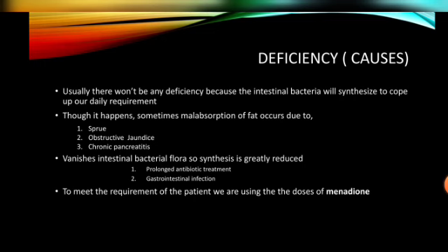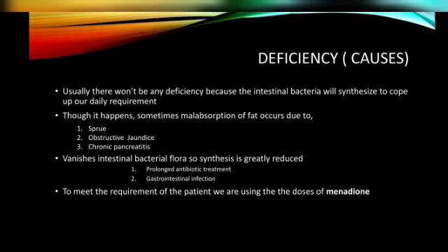I have previously mentioned the sprue, right? What is meant by sprue is actually an immune allergic reaction, okay. That immune allergy is caused by gluten. Gluten is found in higher amounts in some foods. So whenever we are intaking that in higher amounts, it causes an immune allergic reaction, and that allergic reaction will affect the normal absorption of nutrients from the small intestine. That is the reason for the malabsorption, okay.